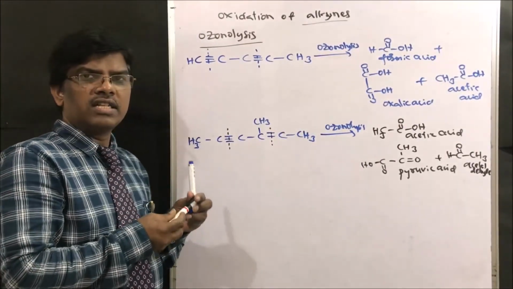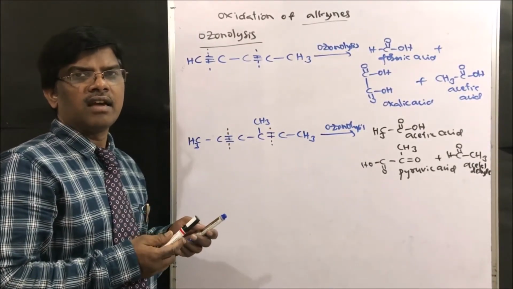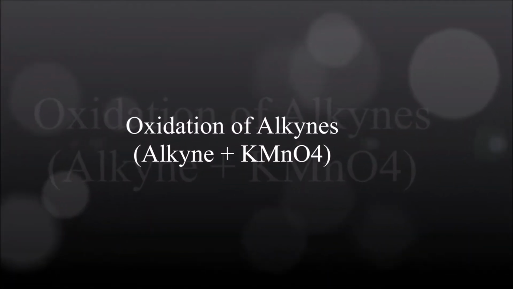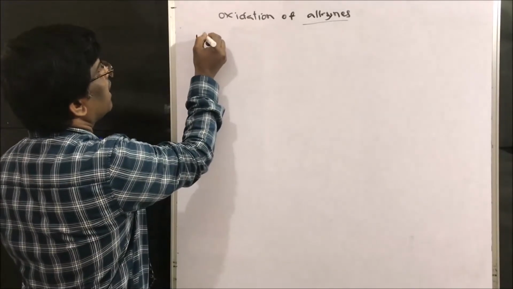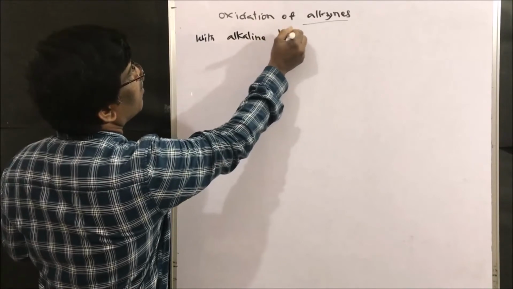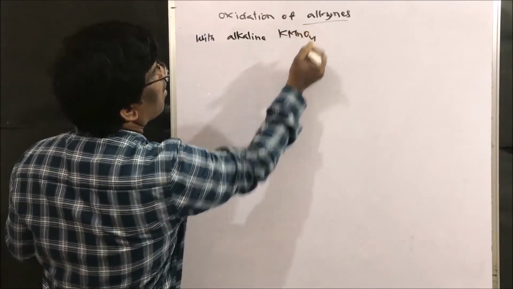Next, oxidation of alkynes with alkaline KMnO4. It is a strongly oxidizing agent.